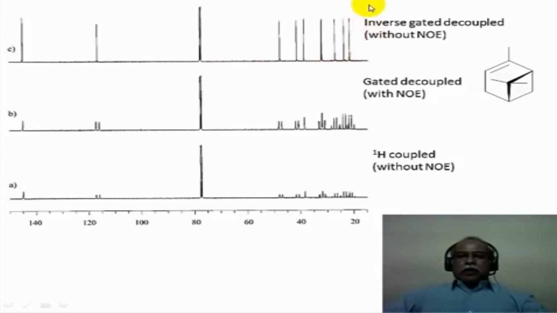Otherwise, quantifying the carbon-13 spectrum is not easy because of the differential spin relaxation times as well as the differential NOEs of the various types of carbon in an organic compound. So the inverse gated decoupled spectrum is useful for quantification of the carbon-13 intensities, whereas the gated NOE spectrum is useful to observe the NOE effect simultaneously with the coupling information. And of course, the broadband decoupling essentially gives you the NOE effect and the completely decoupled spectrum of carbon-13. So these are the various modes in which the carbon-13 spectrum can be accumulated.